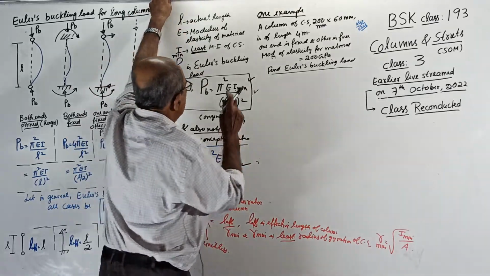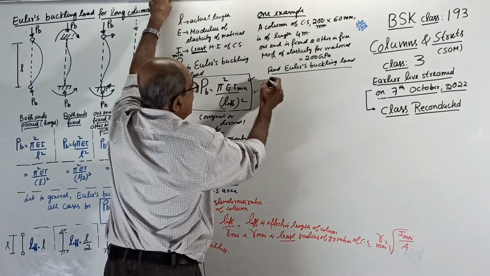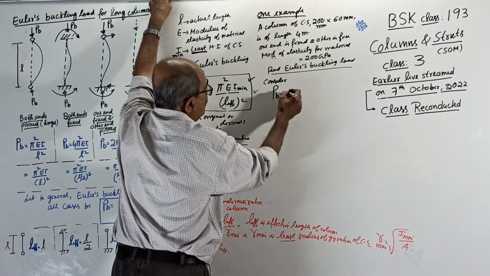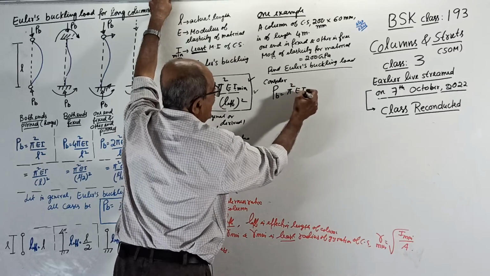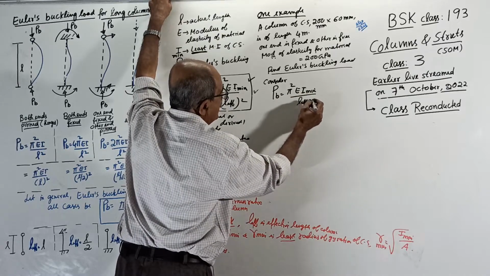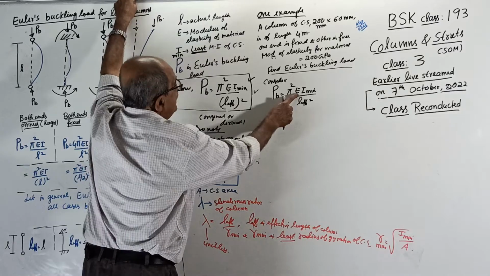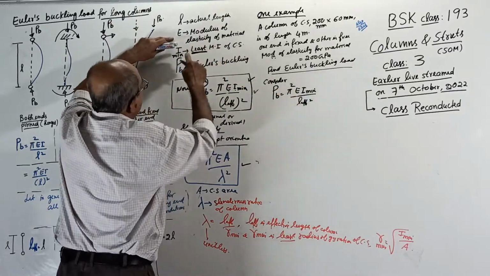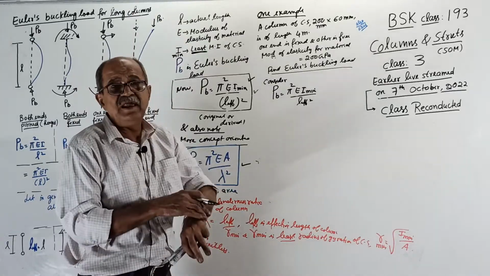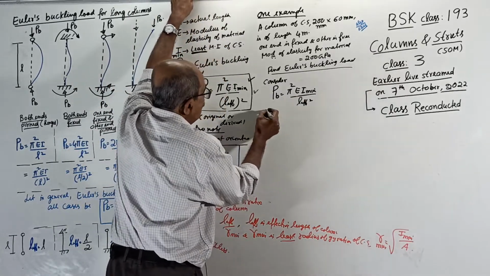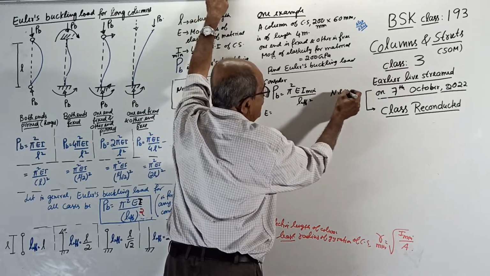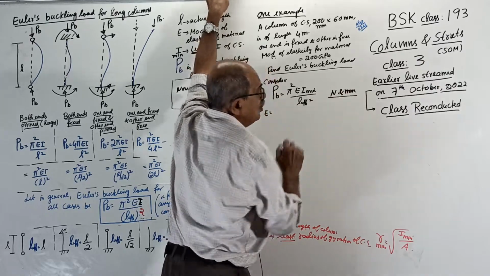One minute. See, suppose I use this formula. Now consider Euler's buckling load PB equals pi square EI, I means I minimum, by L effective square. Then you write here everything you have tried: E is modulus of elasticity, I minimum is the least moment of inertia, L effective is effective length. Start. E is already known. One thing, substitute everything in newtons and millimeter, so that the buckling load will come in Newton.